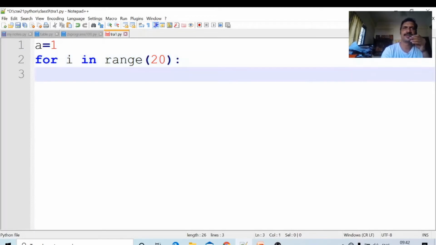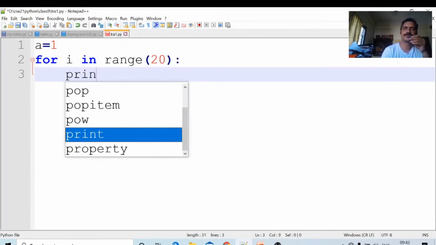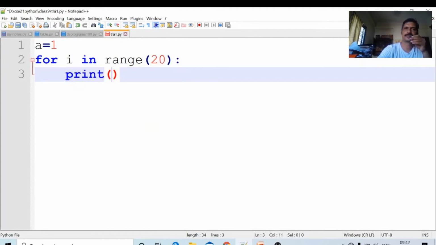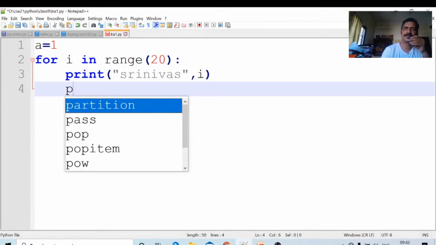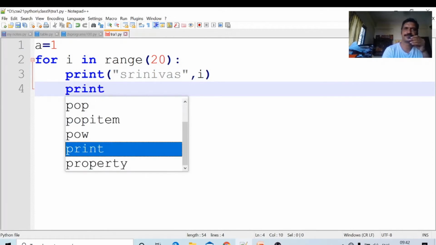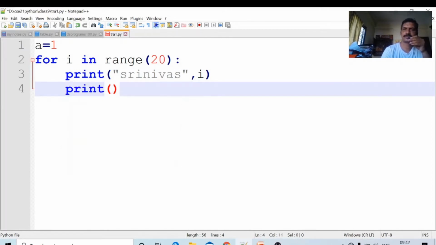For i in range 1 to 20 colon. This is the separator. Press the tab button. Print Srinivas comma i. Print CSC comma i.